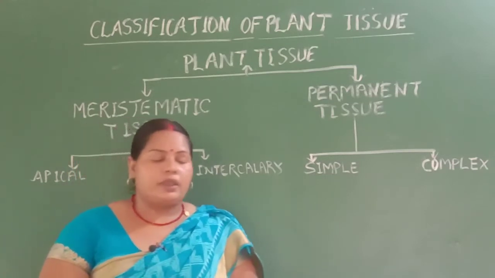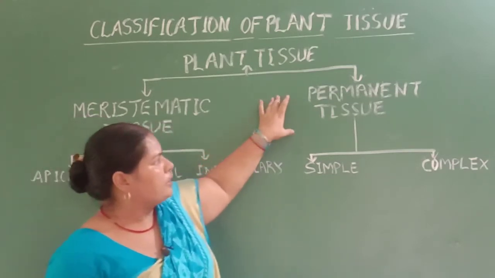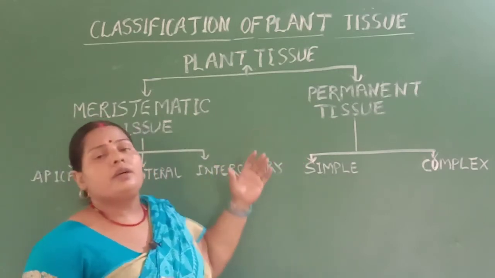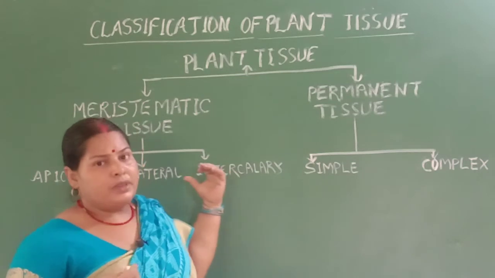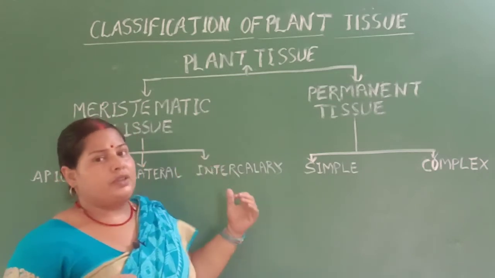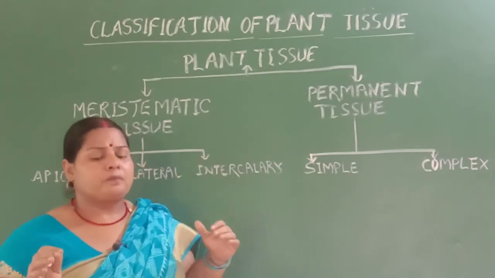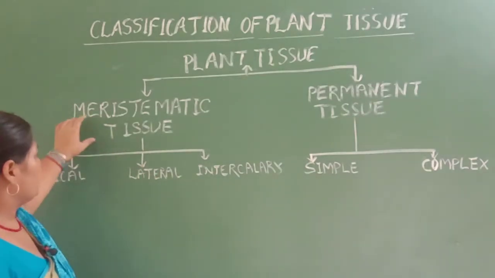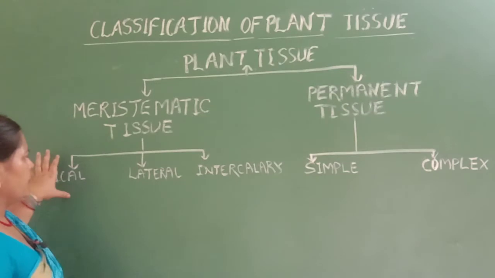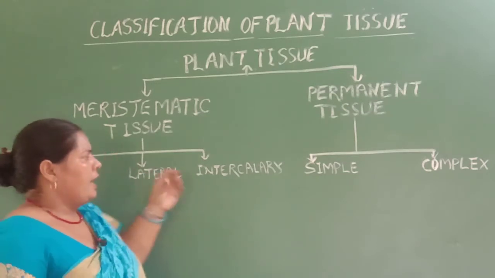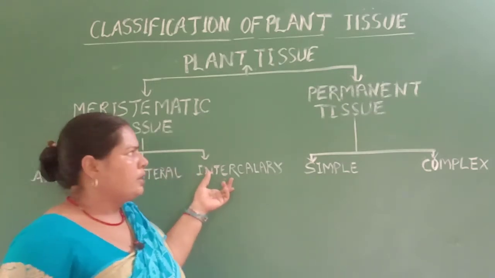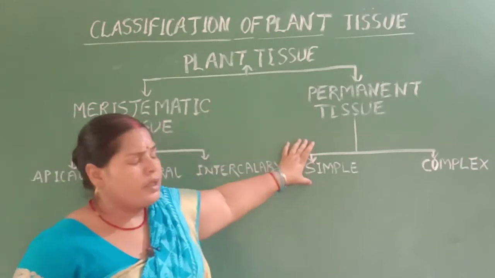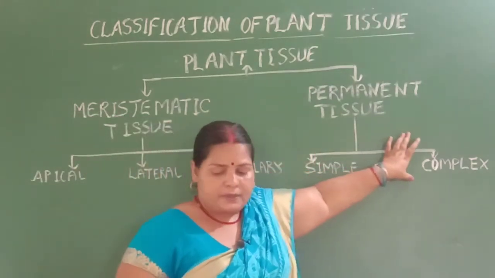Next, students, you learned what permanent tissue is. Meristematic tissue divides every year, while permanent tissue does not divide every time. After that, you learned that meristematic tissue has three types: first is apical, second is lateral, and third is intercalary. And permanent tissue is divided into simple and complex.